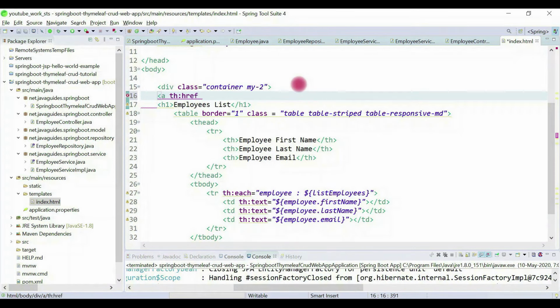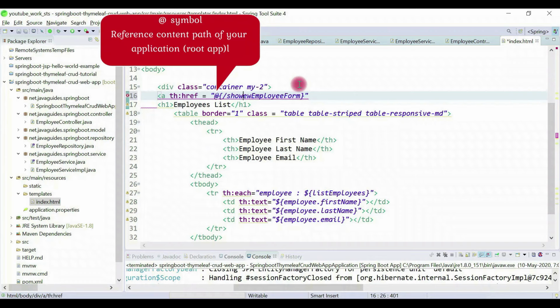This is the Thymeleaf directive, and here we provide @, the new employee form. Let's call it showNewEmployeeForm. Okay, and here let's say add employee.